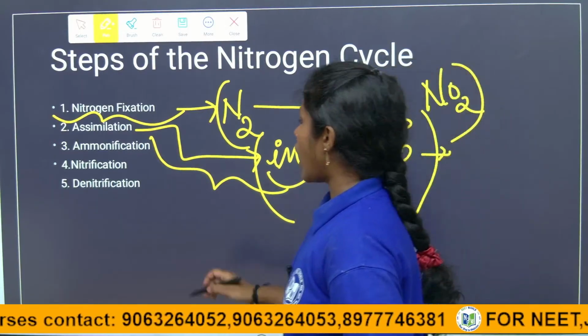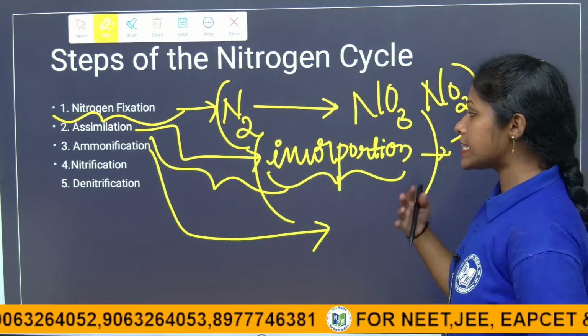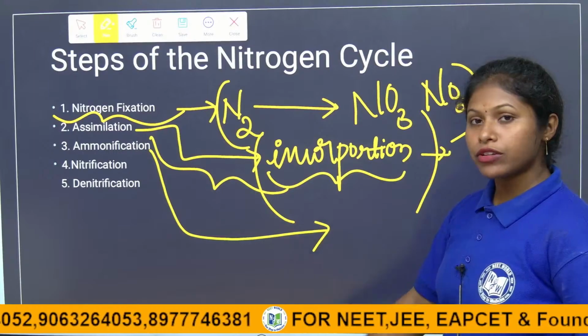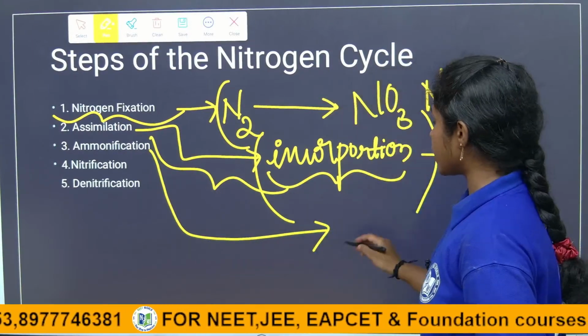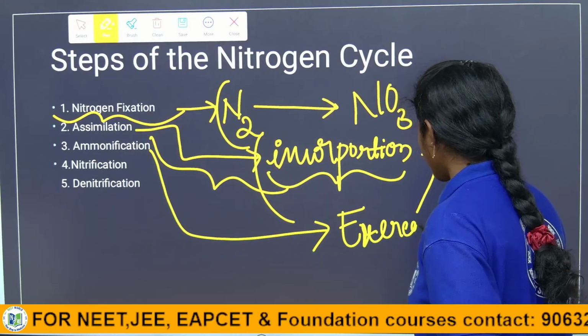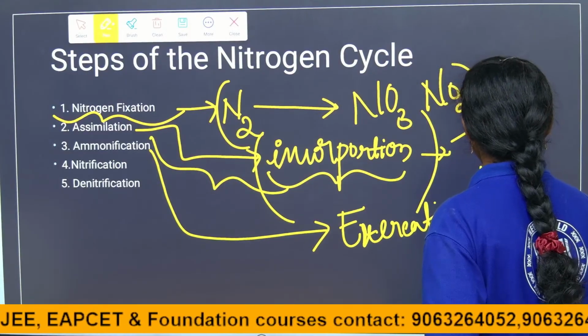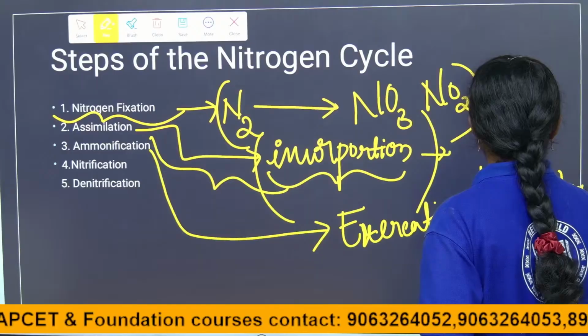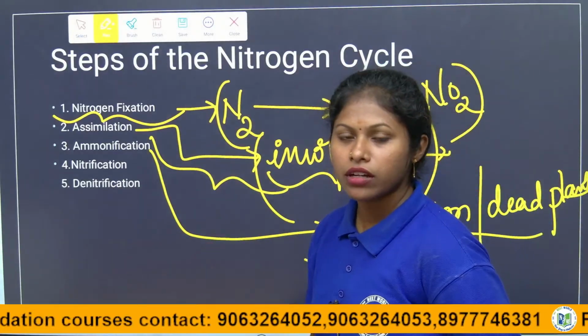So what is meant by ammonification? After assimilation, the nitrogen has to be given back to the atmosphere, right? Through the excretion of animals and dead plants, the ammonia is taken back to the soil.